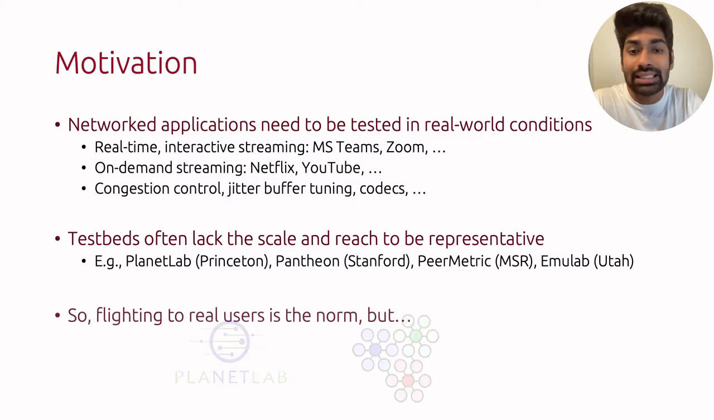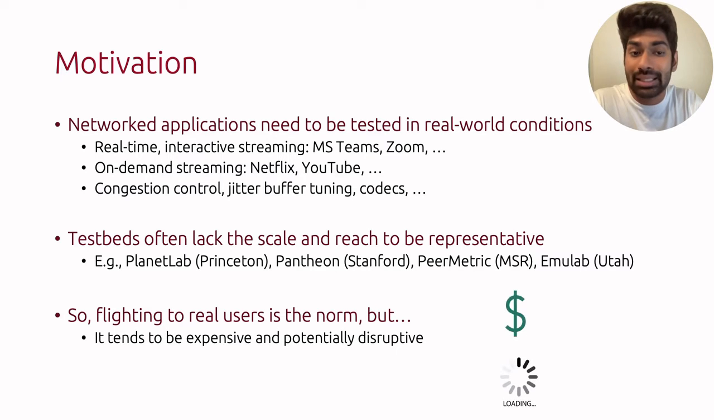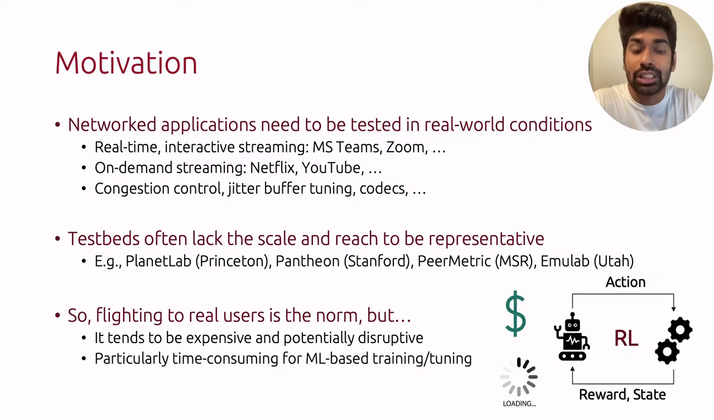So usually, flighting new features to real users in a production setting is the norm. But this tends to be quite expensive as well as potentially disruptive, as new features can introduce performance regressions. Flighting is also particularly time-consuming if you need to use ML-based training, which usually requires thousands of iterations to converge, as each iteration would take a long time in a production setting.